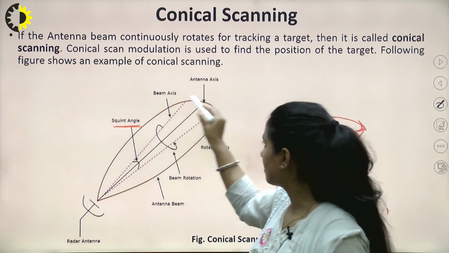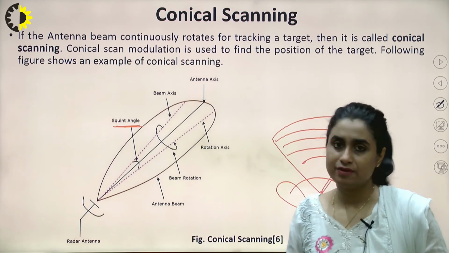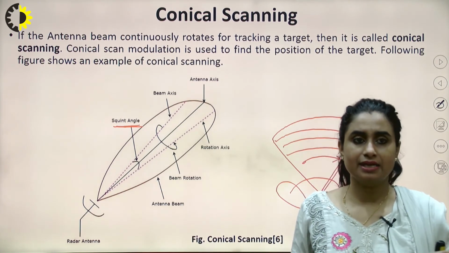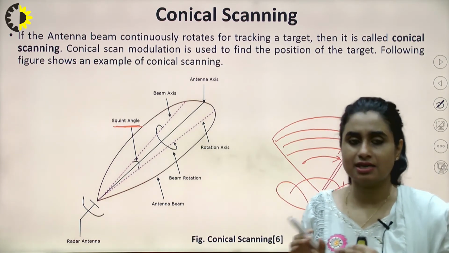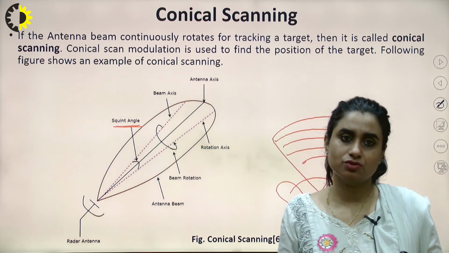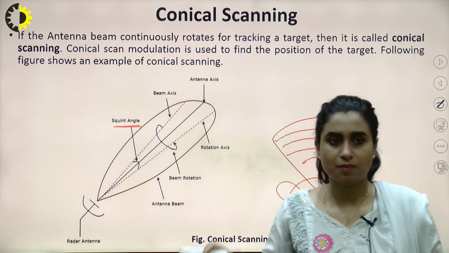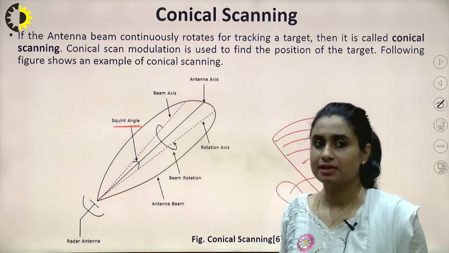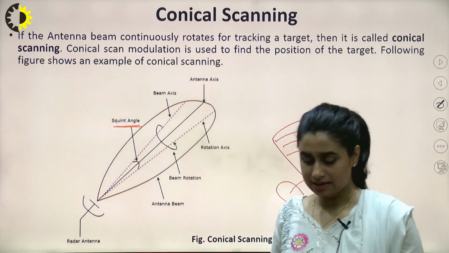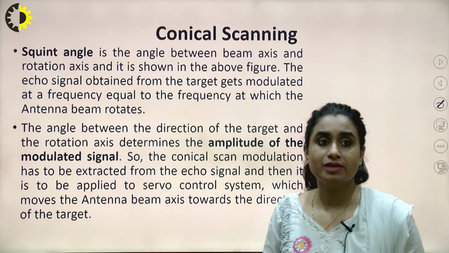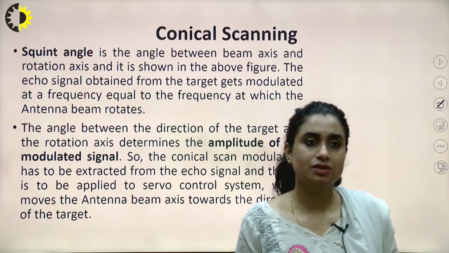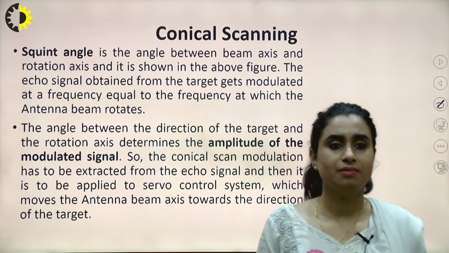So this is my complete beam. If we are aware of the radiation pattern of an antenna, leaf-like structures are shown to represent my radiation pattern. So the squint angle is of importance here. The squint angle is the angle between the beam axis and the rotation axis, and it is shown in the above figure.